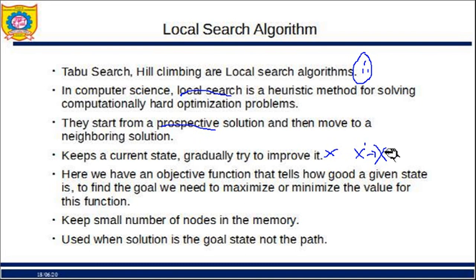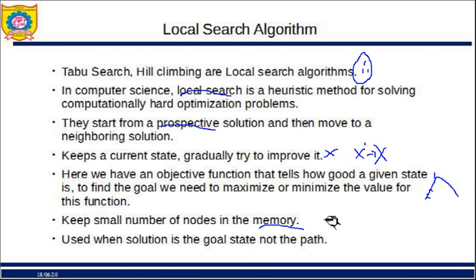For example, if you have seen the hill climbing video, if I'm over here, my objective function is to maximize. So each time I'll go to the other state so that I get a better solution. So in this case I'm maximizing my objective function. Here we need to keep a smaller number of nodes in memory, and it is used when the solution is the goal state, not the path.